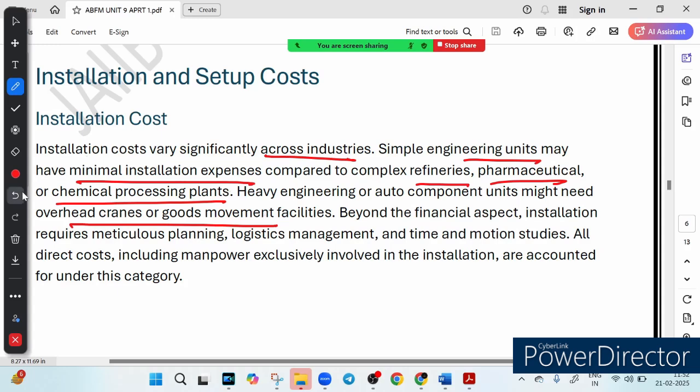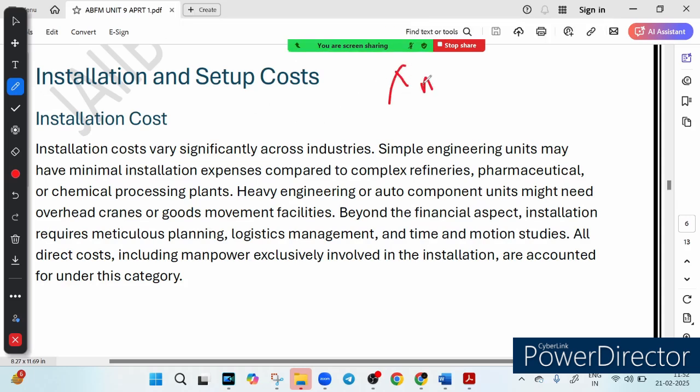This is a very good question. Why is installation more than just a cost? Because this is not just about money. Installation is not just about money, it is about planning. Planning means where will each machine go, how will material move. It is about logistics, meaning transporting and placing massive equipment. It is about time and motion study, which means ensuring efficiency in setup. It's about manpower, meaning workers dedicated to installation.